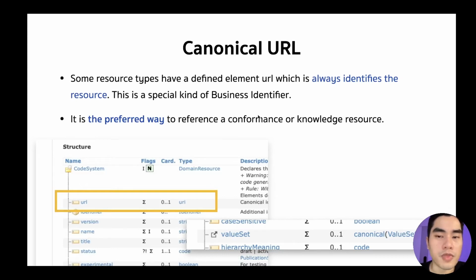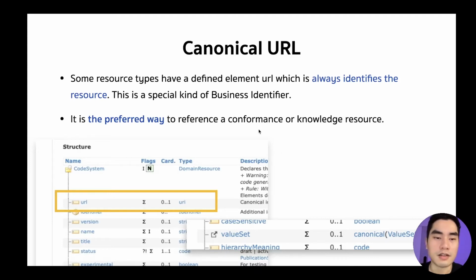Okay, I will not go deep into this. Conformant resources, for example, include terminology, profiling, and extension. All of them are conformant resources. It's a resource that tells whether the resource instance that we create conforms to a particular specification or not.